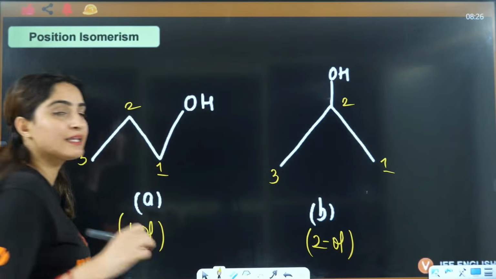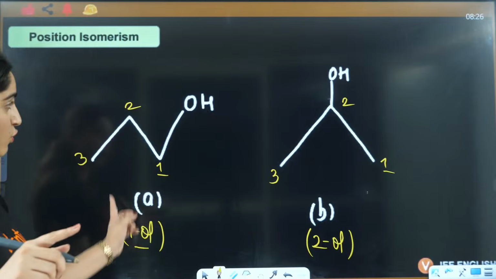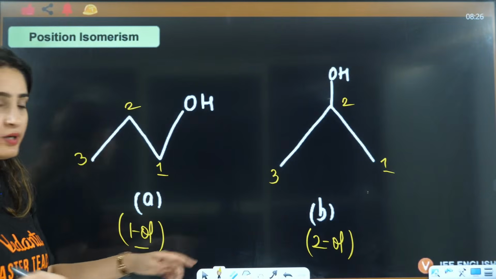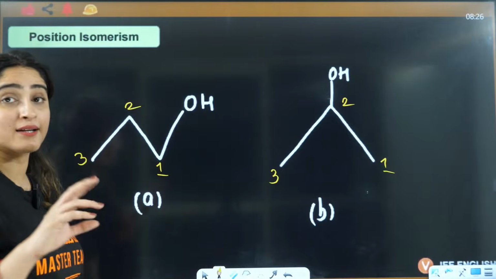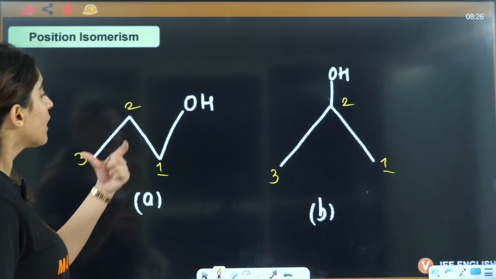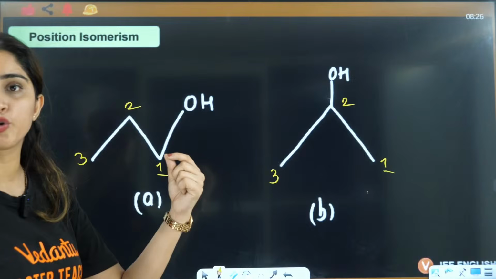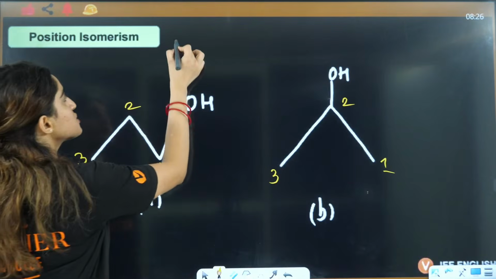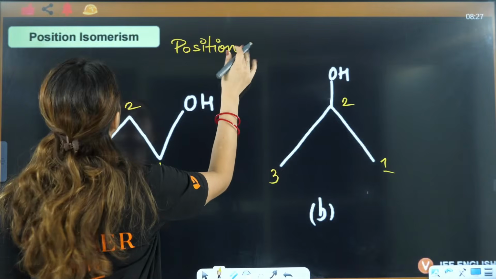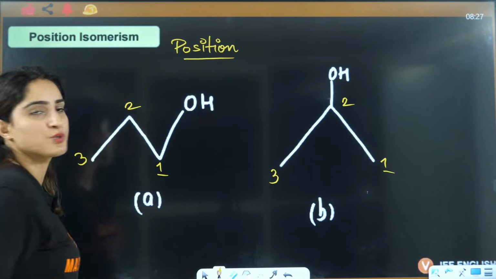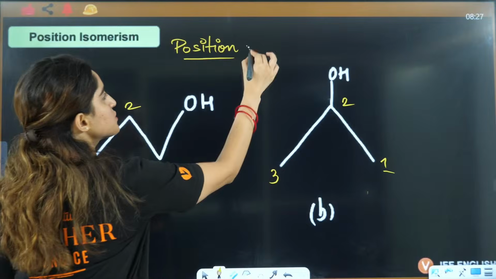So definitely they are isomers of each other. This is not the same compound. Here the molecular formula is the same and the molecular mass is the same, but it is a different compound, because the position of the OH group is different. So that's why this will be considered a position isomer.